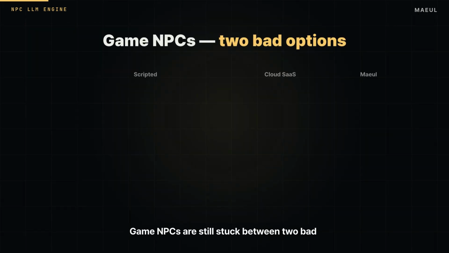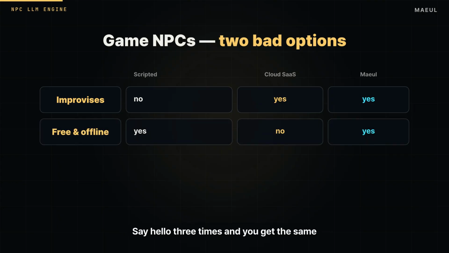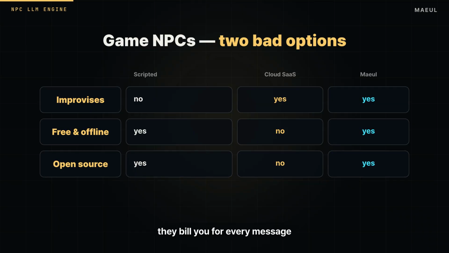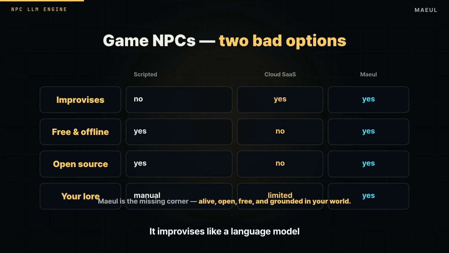Game NPCs are still stuck between two bad options. Scripted dialogue trees are cheap and offline, but they're dead. Say hello 3 times, and you get the same line 3 times. Cloud NPC services feel alive, but they are closed. They bill you for every message, and they die the moment the internet does. Maeul is the missing corner. It improvises like a language model, but it is open source, free, on-device, and it actually knows your game's world.